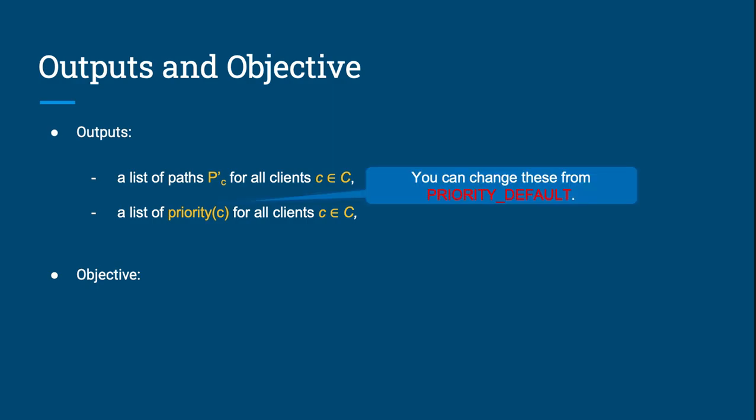Remember that you can change the numbers from priority defaults for each client, and that the routing simulator can use this to prioritize while transmitting packets in case of bandwidth limitation. So please be mindful of this fact while designing your solutions. And a list of bandwidth values b_u for all routers u. You can change these numbers, but it's going to cost you $Z for each unit change.